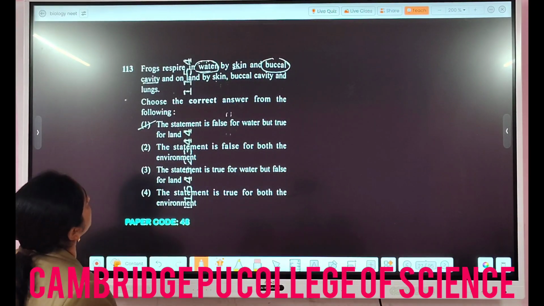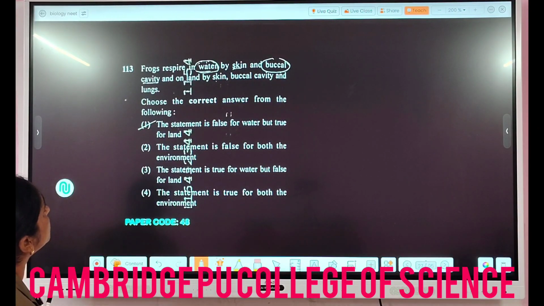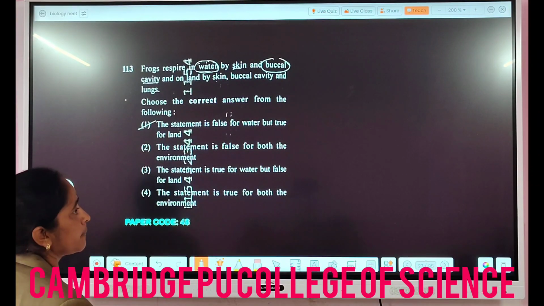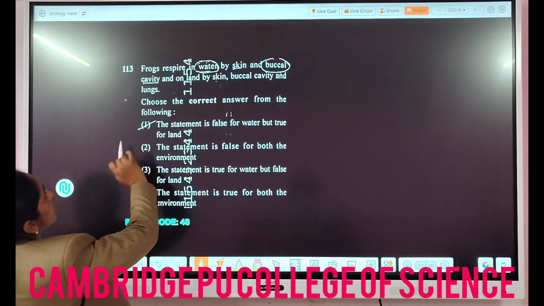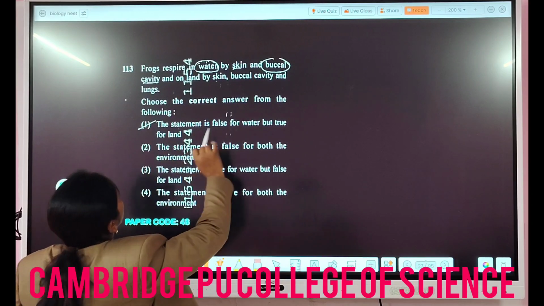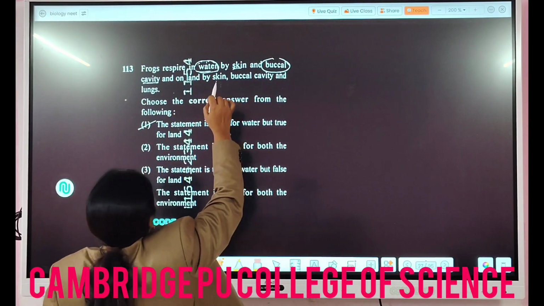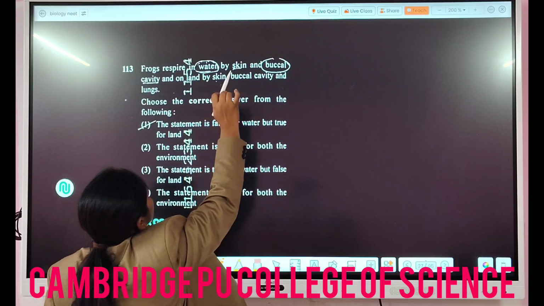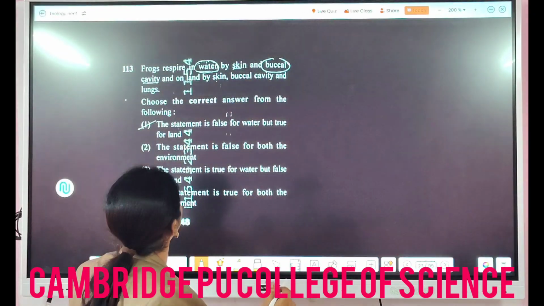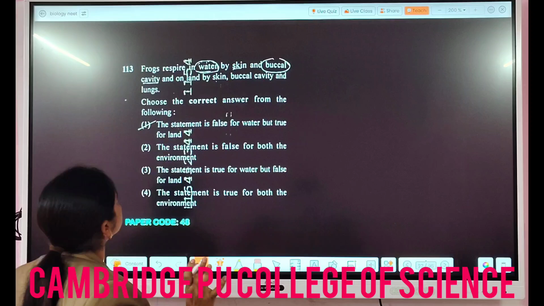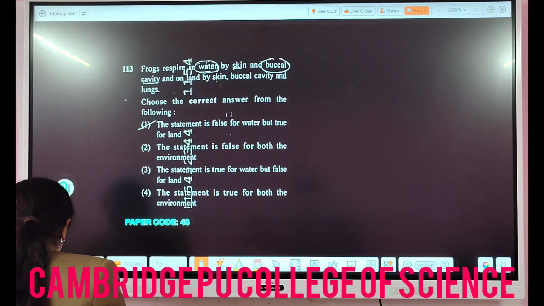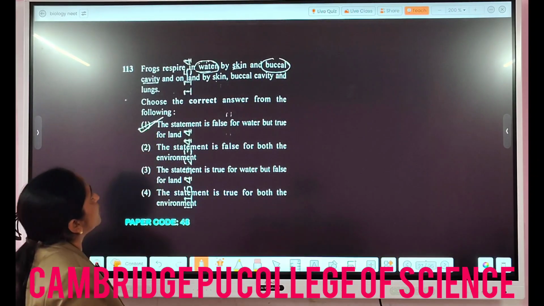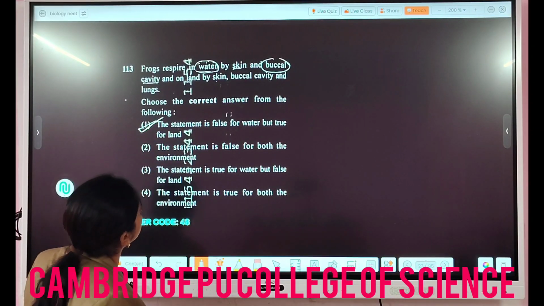Frog respires in water by skin and buccal cavity and on land by skin, buccal cavity and lungs. You have to choose the correct answer from the following. In the 113th question, the statement is false for water but true for land. Why? Because frog respires in water by skin, that is called cutaneous respiration, but not by the buccal cavity, whereas on land it respires by skin, buccal cavity and the lungs. So in the 113th question, option number 1, the statement is false for water but true for the land.